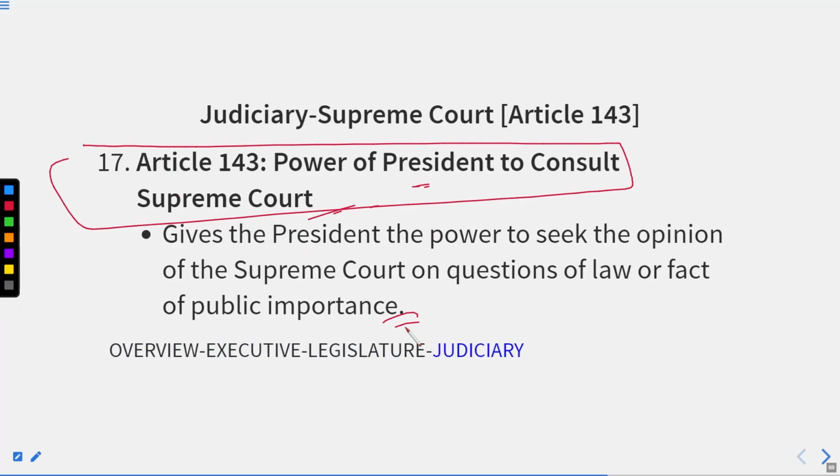Okay, so basically in this lecture we are done with the Supreme Court. In the next lecture, we will finish with the High Court and the subordinate court. Till then, just revise all the articles and facts and figures we have discussed in this lecture and be ready for the next lecture. With this note, let's end this lecture.